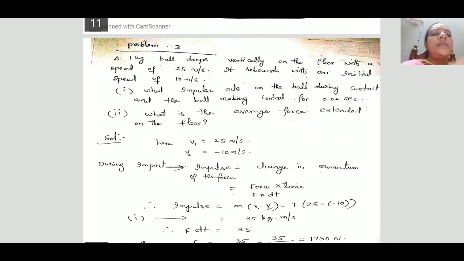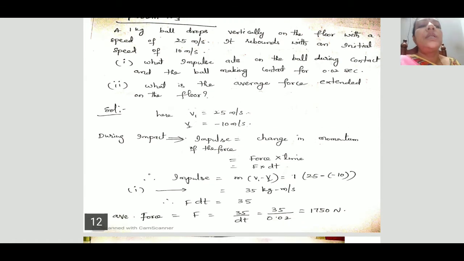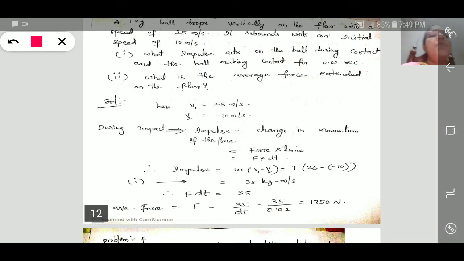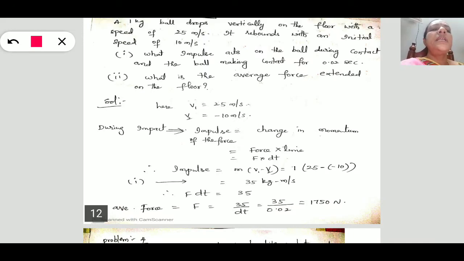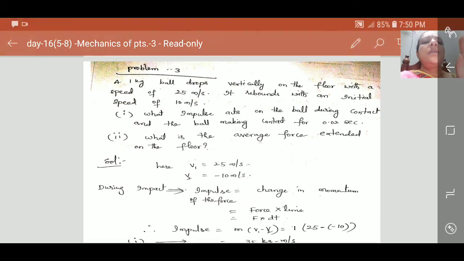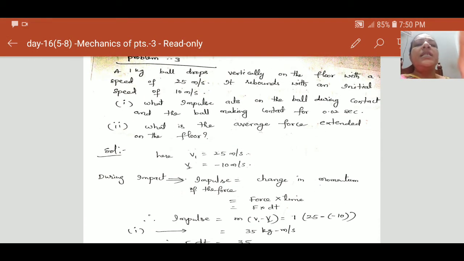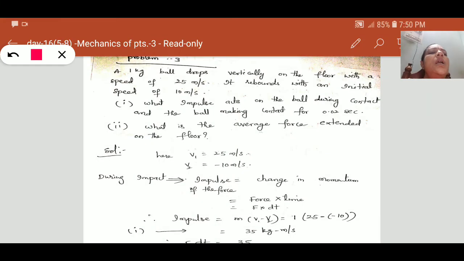Next, take another problem, this one depends upon the impulse. See here the problem: a 1 kg ball drops vertically on the floor with a speed of 25 meters per second.